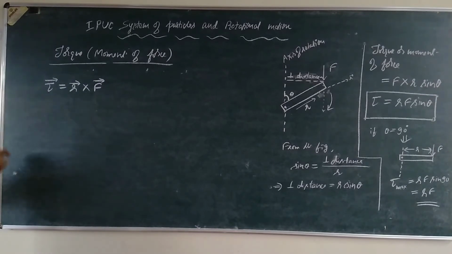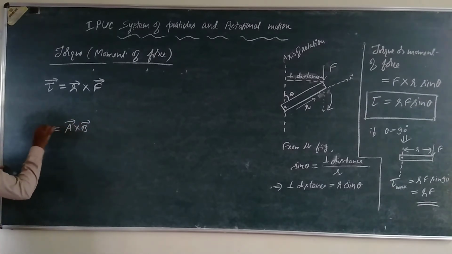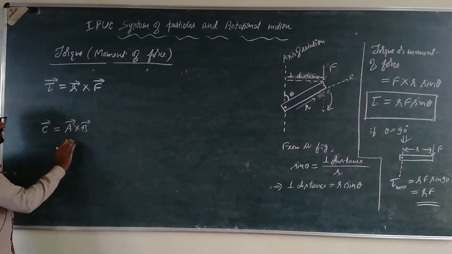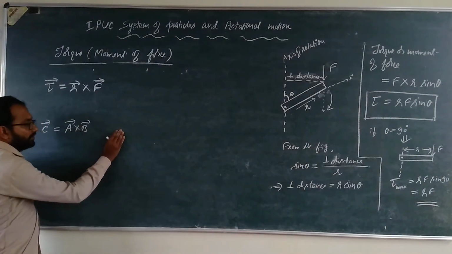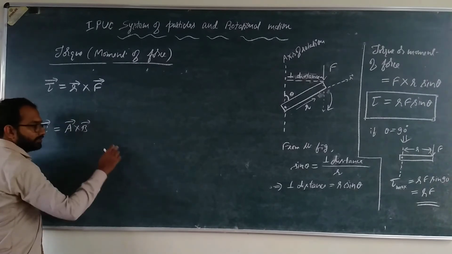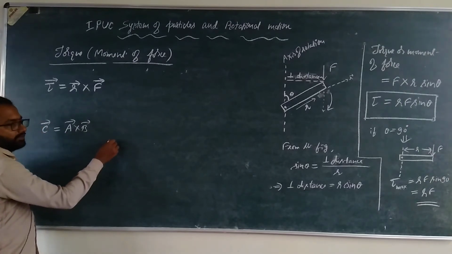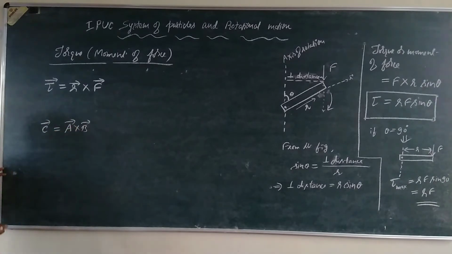You know, the cross product, say cross product of A and B. We have two vectors A and B, so the cross product is vector C. The direction of C is perpendicular to the plane containing vector A and vector B. Say here vector A and vector B are in the plane of the board. So therefore vector C is perpendicular to the board. To find out the direction of C, whether it is inwards or outward, you have to use a right hand rule.